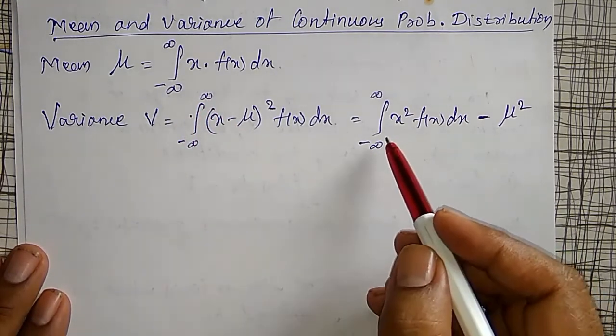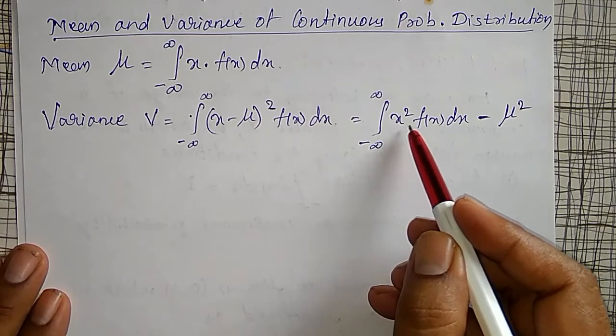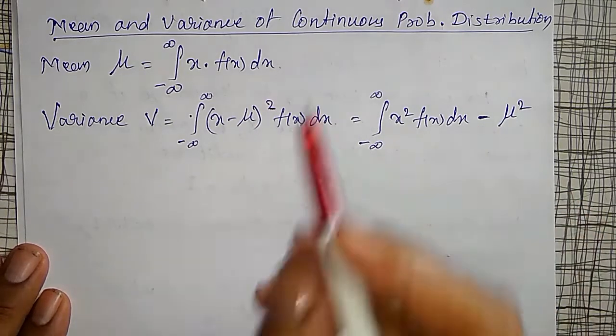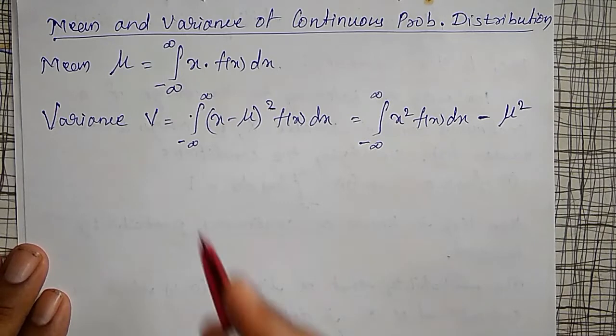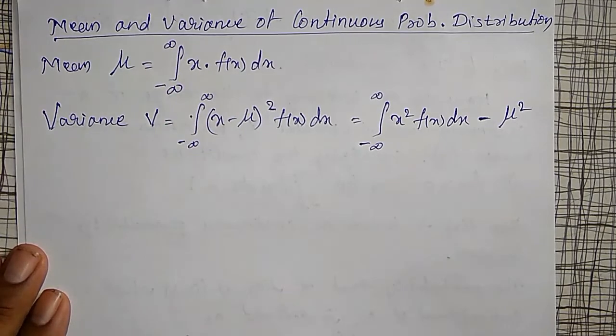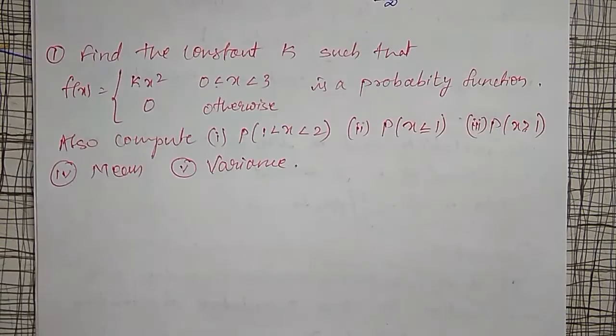Both you can remember in a similar fashion, or x square into f of x dx minus mu square. Both are the formula for mean and variance. On using this formula, let me solve one example on this continuous probability distribution.